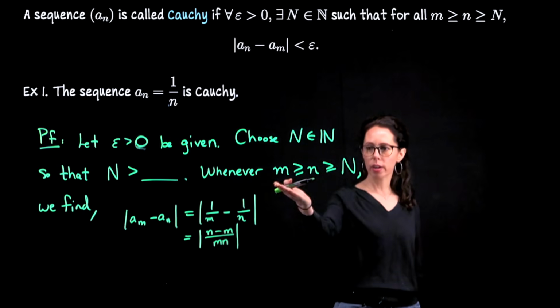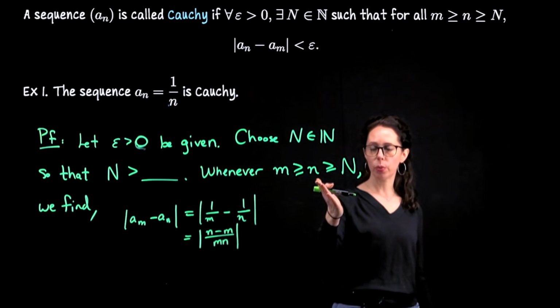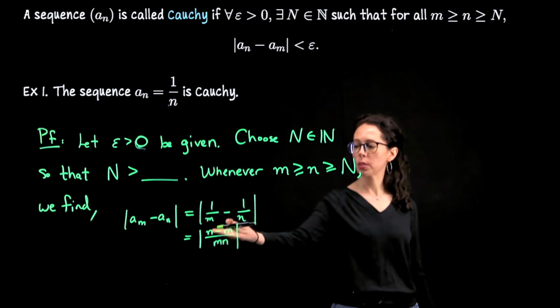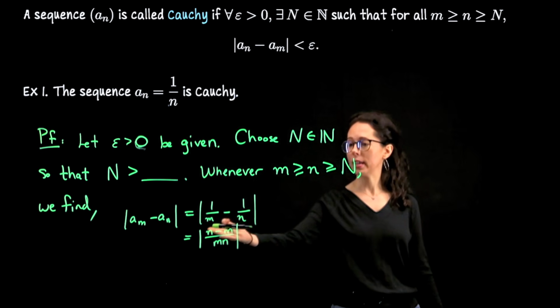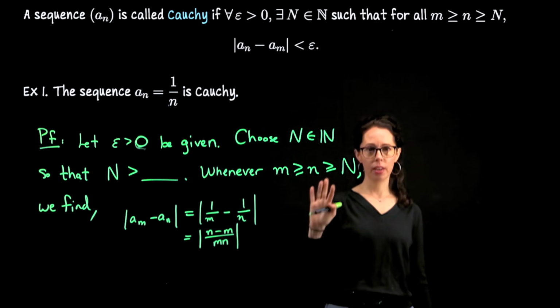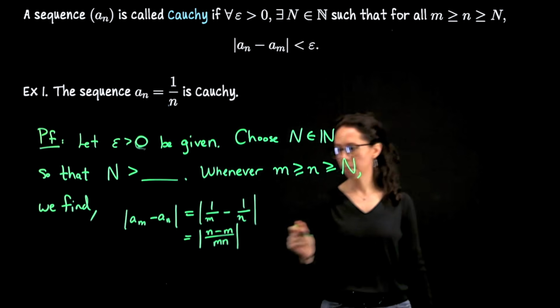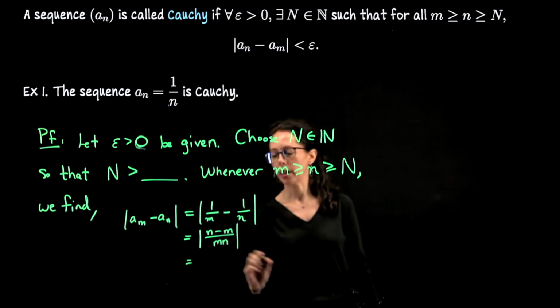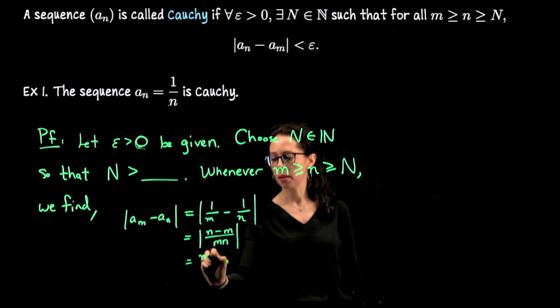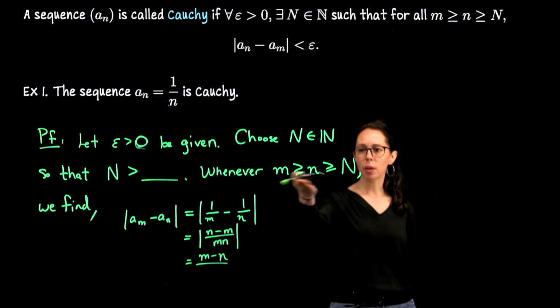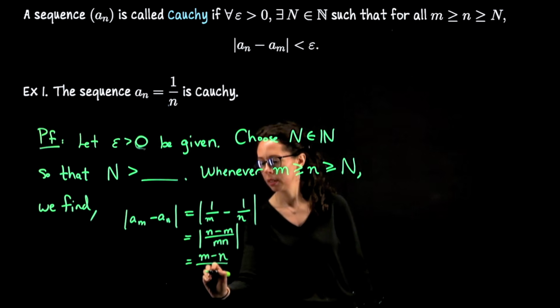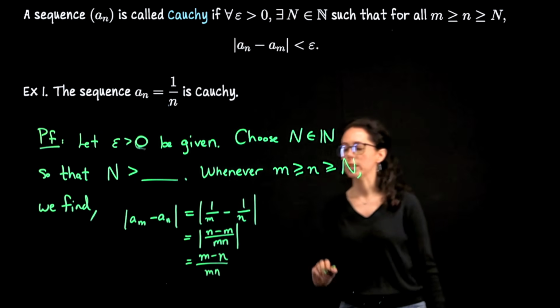Because I have ordered m and little n relative to each other, I know that the quantity n minus m is negative. To take the absolute value, I need to flip it. So we can remove the absolute value if I rewrite this numerator as m minus n. If you don't see that, check with numbers. And then m and n are both positive natural numbers, so we just drop the absolute value at this point.